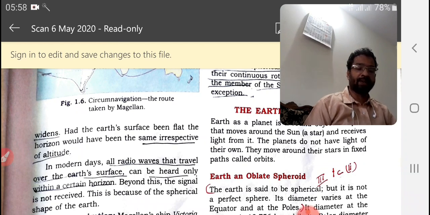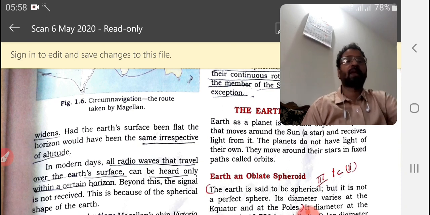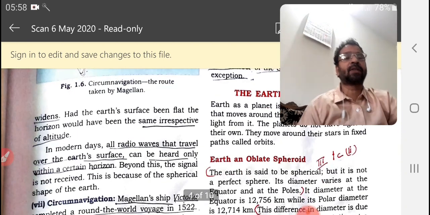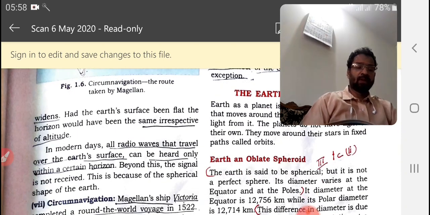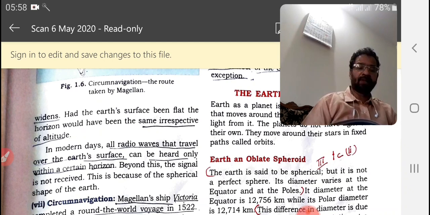Then solar radiation, humidity, wind, water, land, etc. These are the reasons.